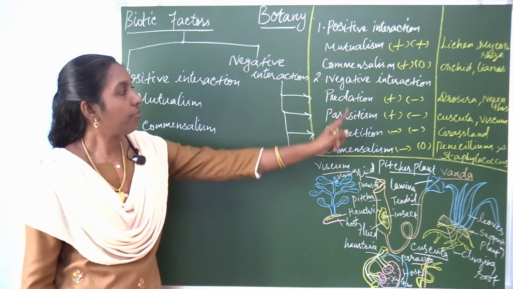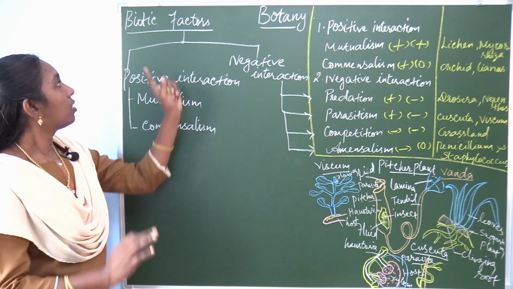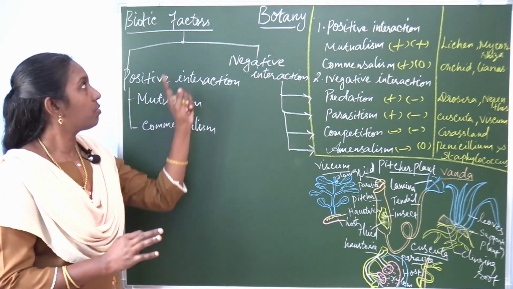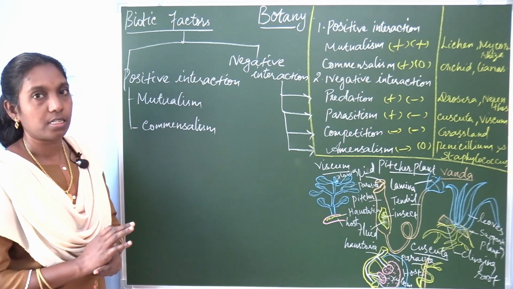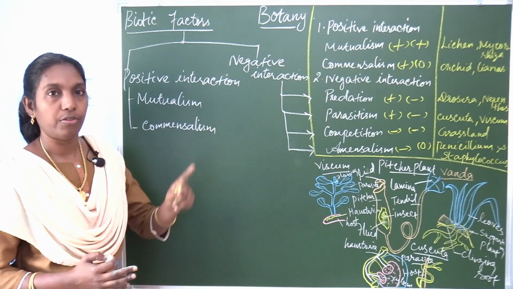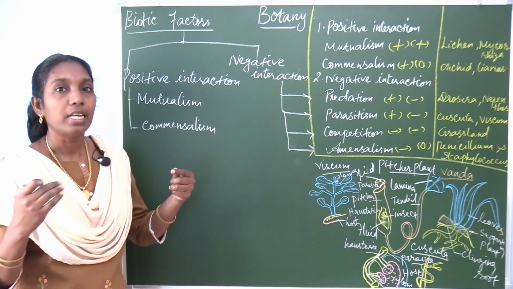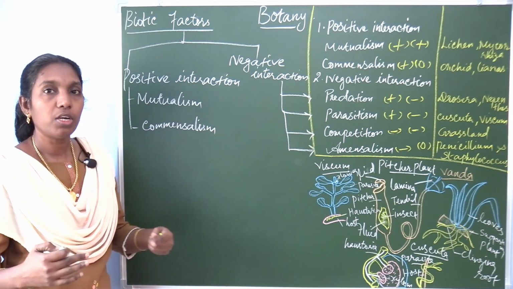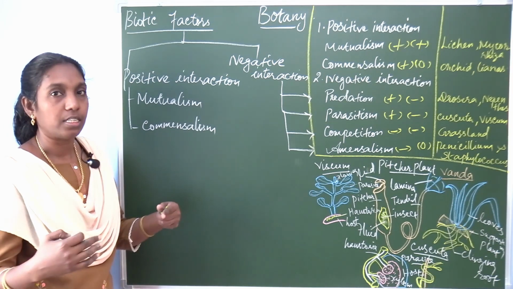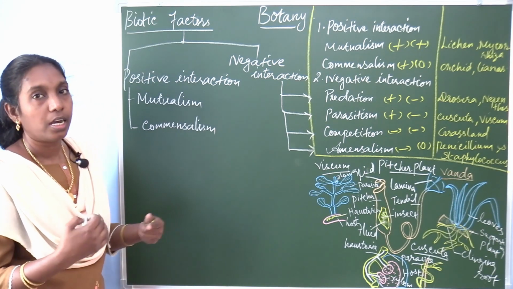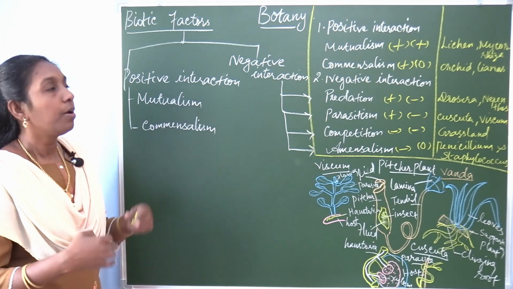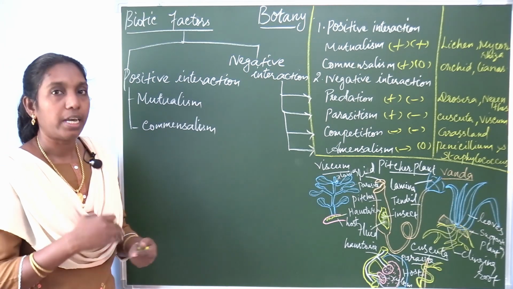So this is the flowchart. First you learn this flowchart. This is very important, a 5 mark question. What are the biotic factors? They are classified into positive and negative interaction. First, what is a biotic factor? Interaction between living organisms like plants and animals, either plant to plant, animal to animal, or plants and animals. Two organisms interact with each other. These interactions are positive and negative.